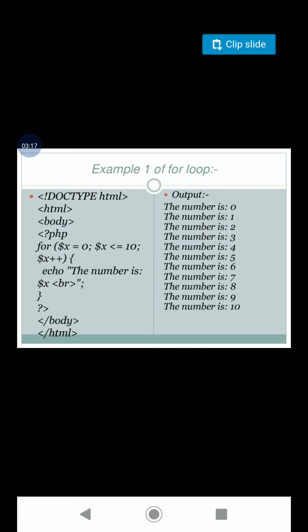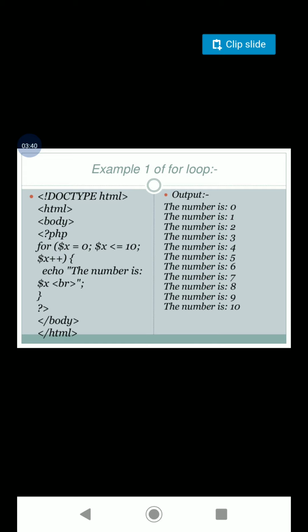Again $x++ increases the value of $x by 1. Again its value is compared with the condition. If it is found true, the body of the loop will be executed a second time. So this process will be repeated as long as the condition is true. So here we know the specified number of times the loop is going to be repeated.